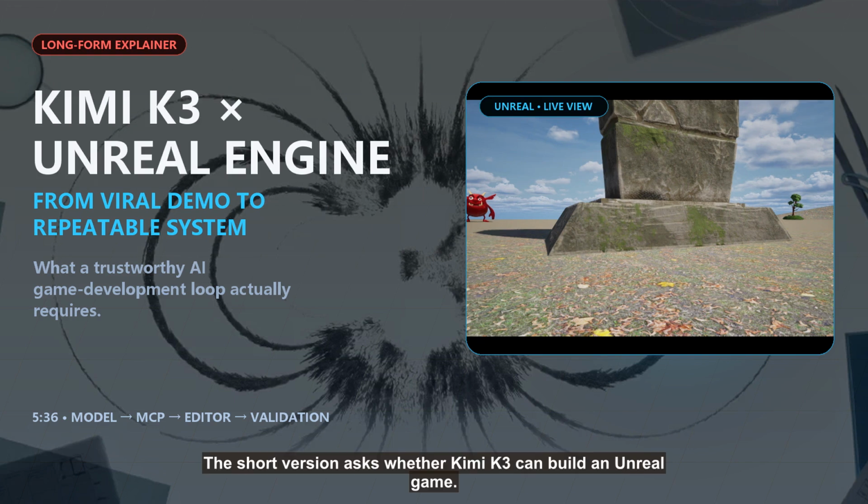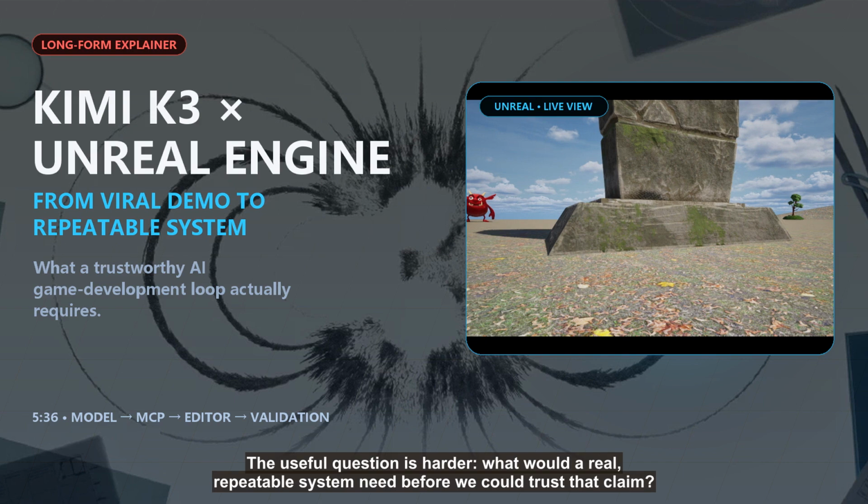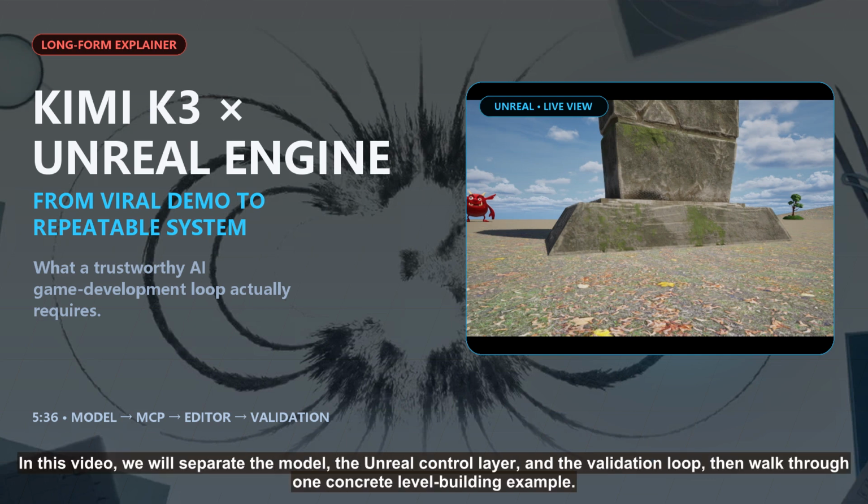The short version asks whether Kimi K3 can build an Unreal game. The useful question is harder. What would a real, repeatable system need before we could trust that claim? In this video, we will separate the model, the Unreal control layer, and the validation loop, then walk through one